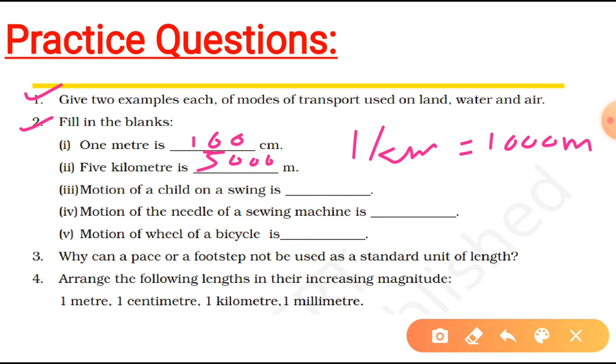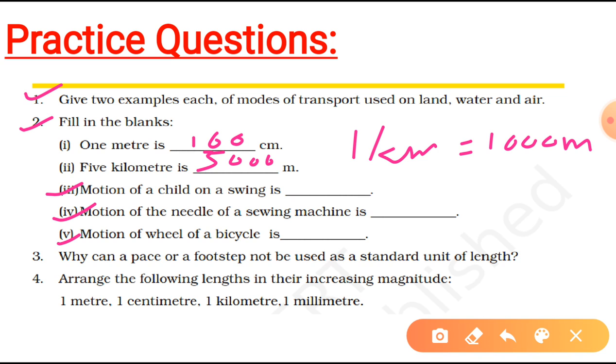5000 meter. Then next one, motion of a child on a swing. So this to and fro motion of a child on a swing, we know that it's a periodic motion. So it will be written as periodic motion. Fourth one, motion of needle of a sewing machine is. If you observe the needle of a sewing machine, it just goes up and down, up and down. So that's a kind of periodic motion. Next one, motion of wheel of a bicycle is. Very easy for all of us. It's circular motion. So the motion of the wheel of a bicycle shows a circular motion.